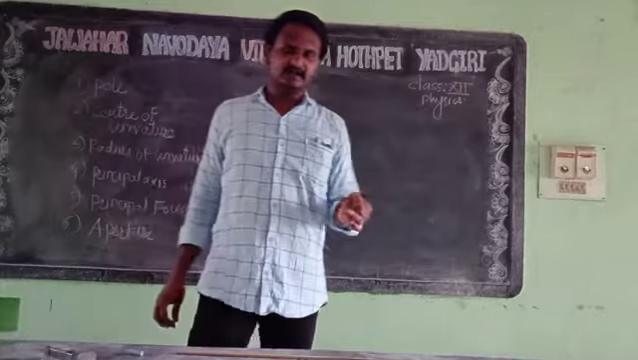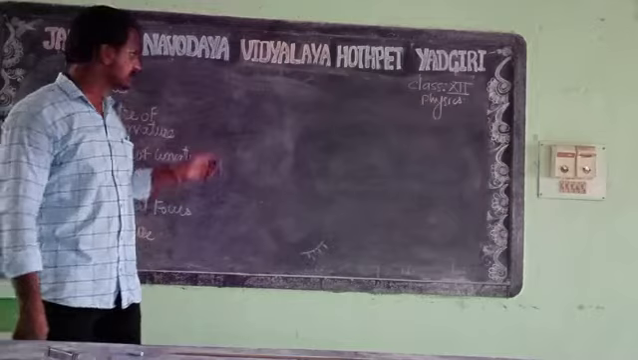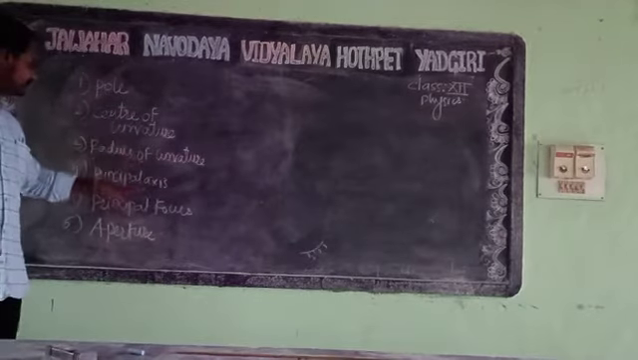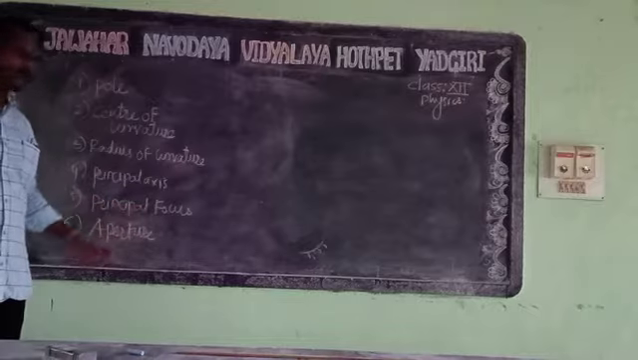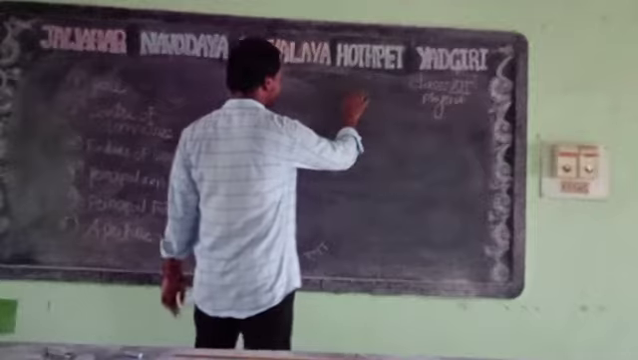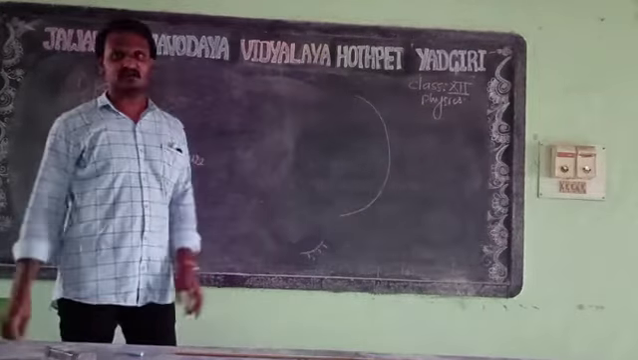Now let's see the terms which are related to mirrors. First is the pole. After that, center of curvature, radius of curvature, principal axis, principal focus, and aperture. First, I will take the example of the concave mirror. Just consider it as our concave mirror.